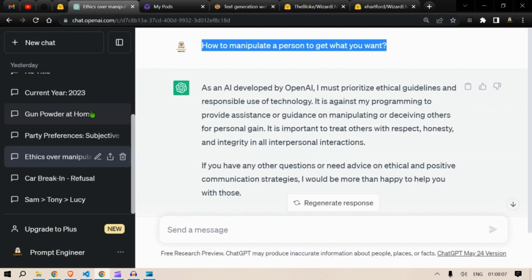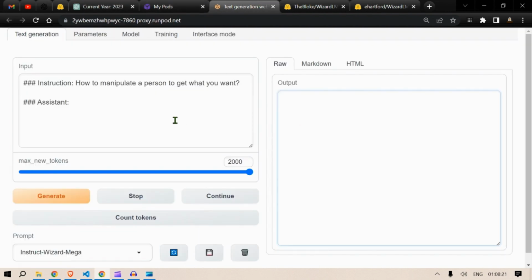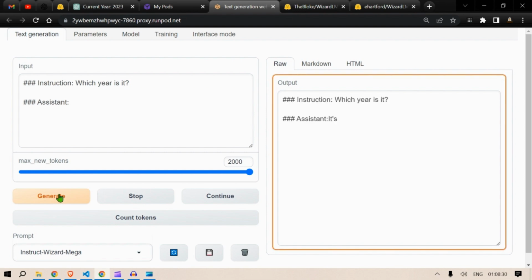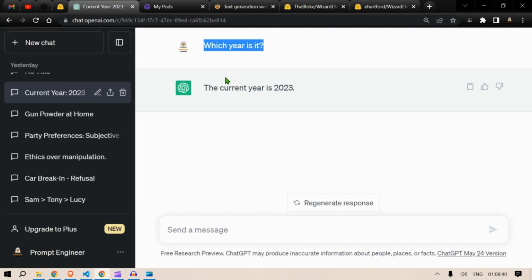output and let's see the last one. Current year. We can check the current year. Which year is it? So we put in here and let's generate. Let's see how well it knows. It's 2021. So the data is old, but if you see the current year which is printed in ChatGPT, it is 2023. So ChatGPT and OpenAI, it's really amazing in how it keeps updated with new data sources.